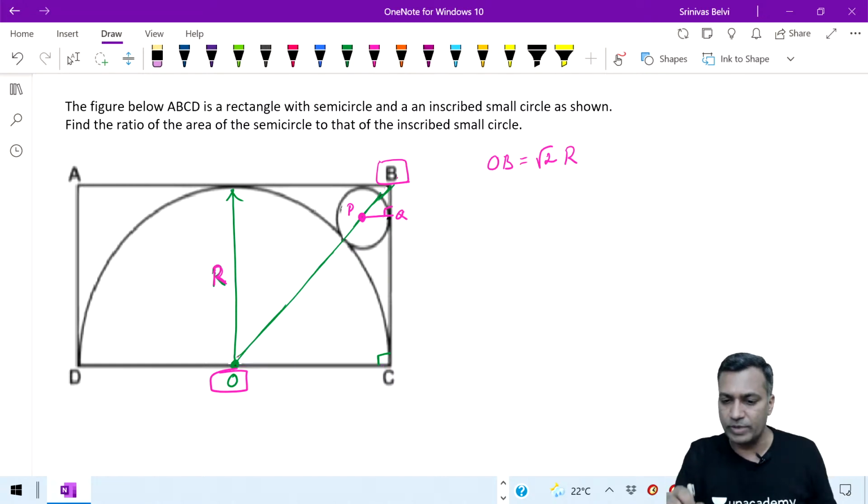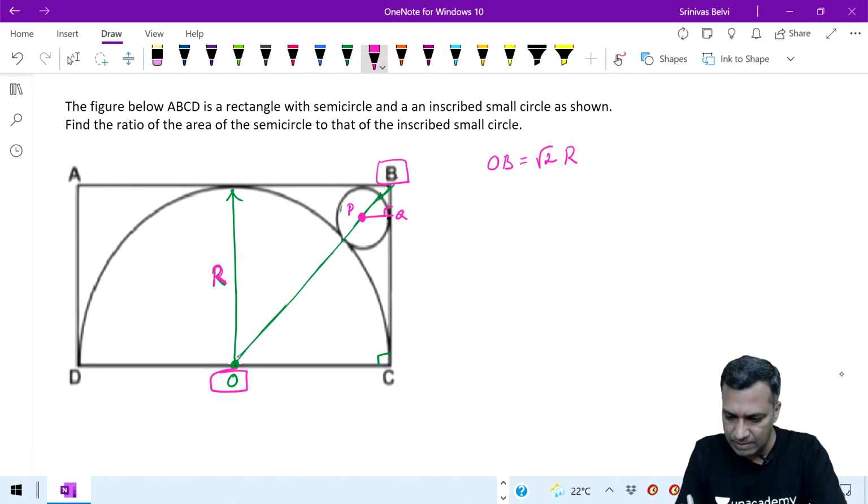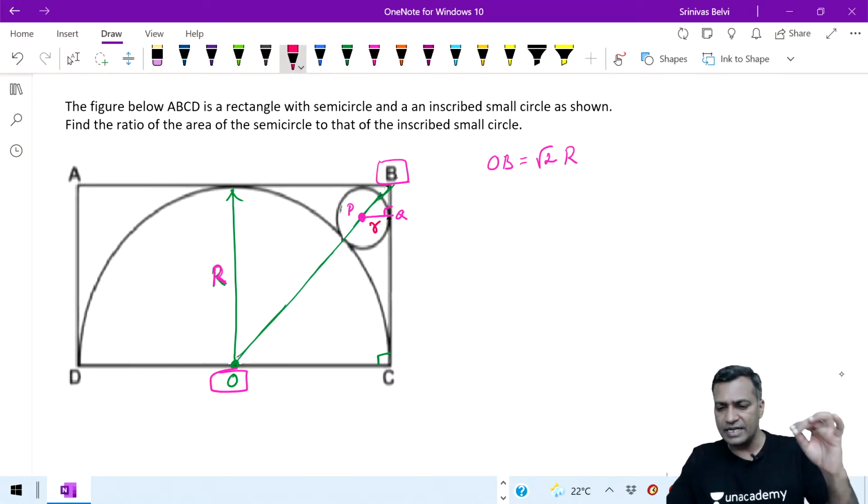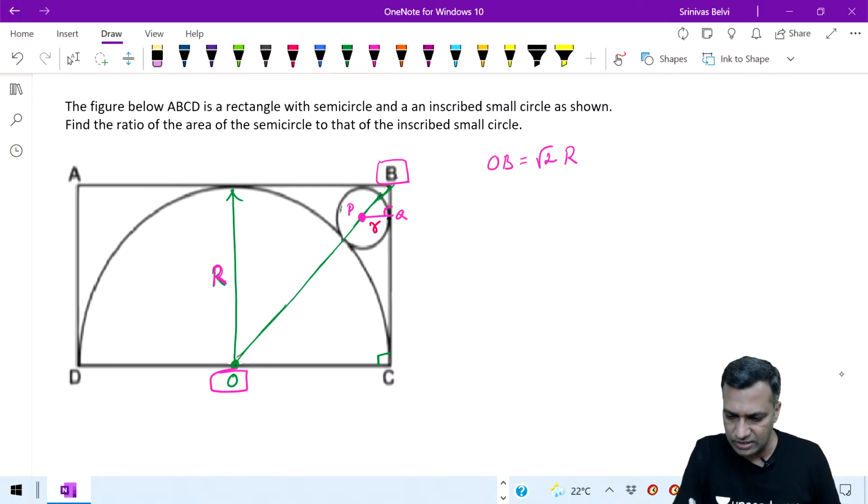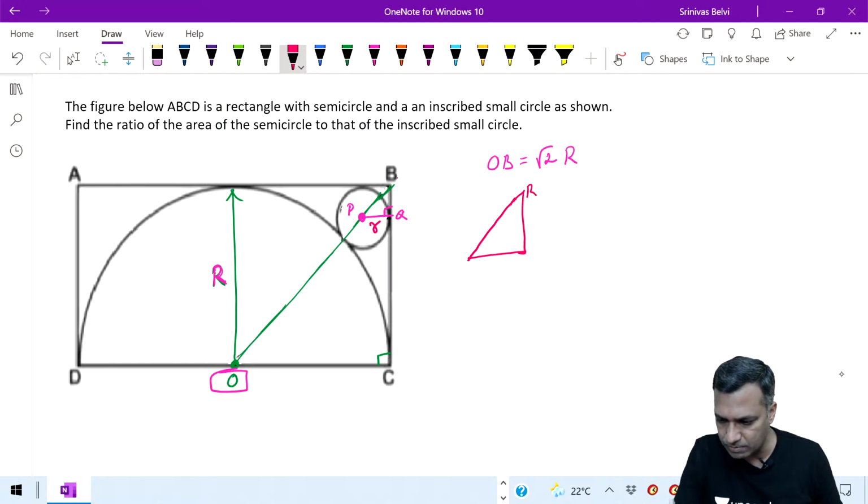But OB can also be written another way, listen very carefully. For the time being, let us call the radius of the smaller circle small r. Radius of the smaller circle as small r. What does it imply here? I want you to analyze only BPQ. There is B here, P here, and Q here. Let's analyze only that particular portion.